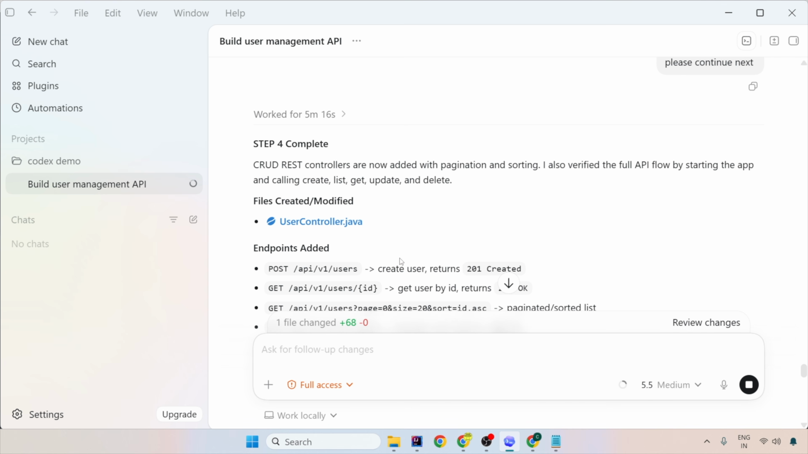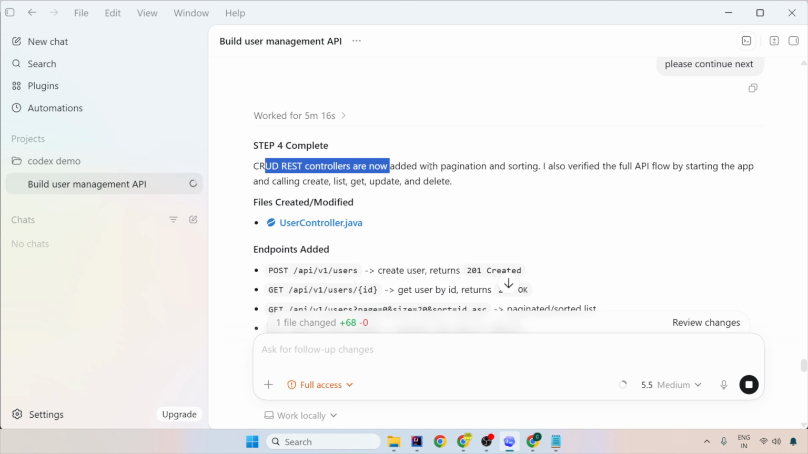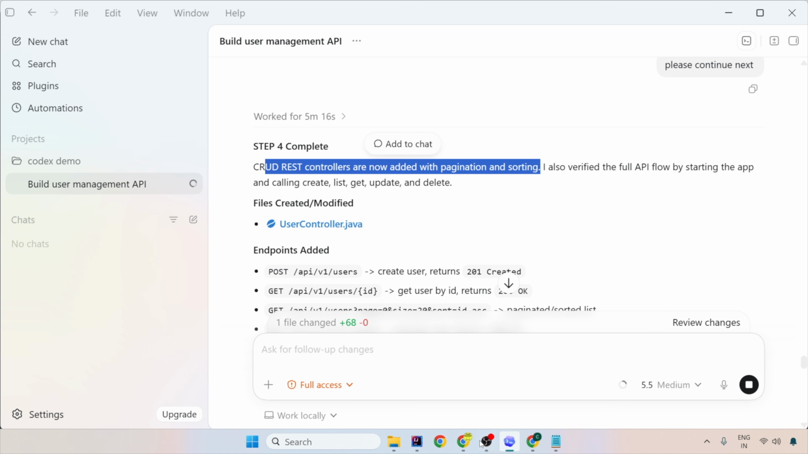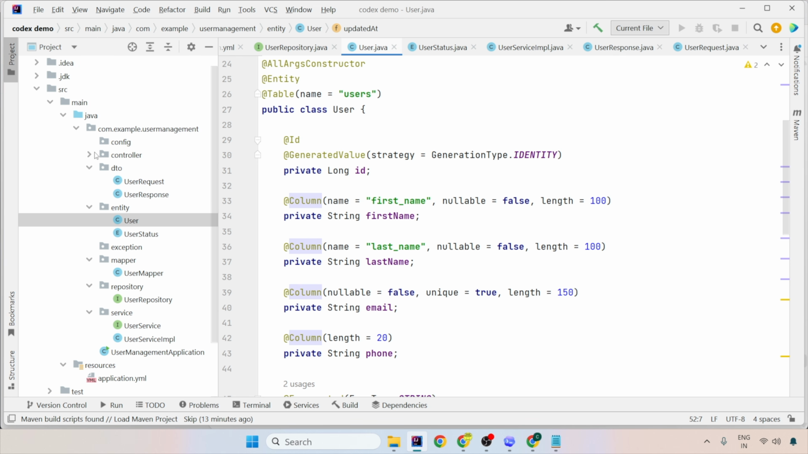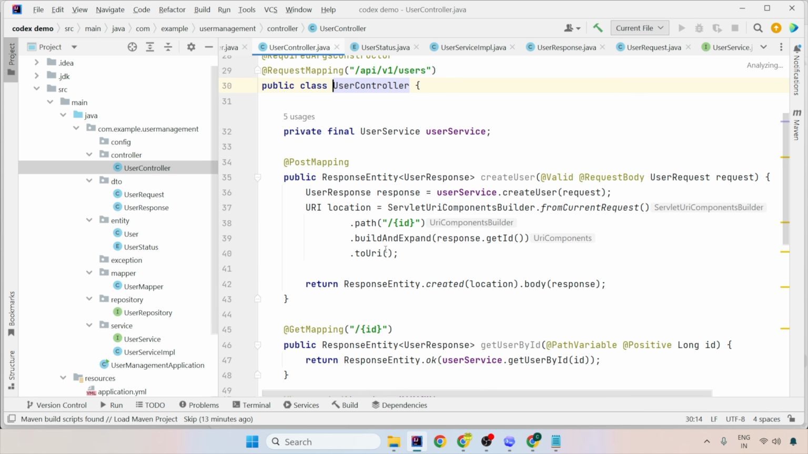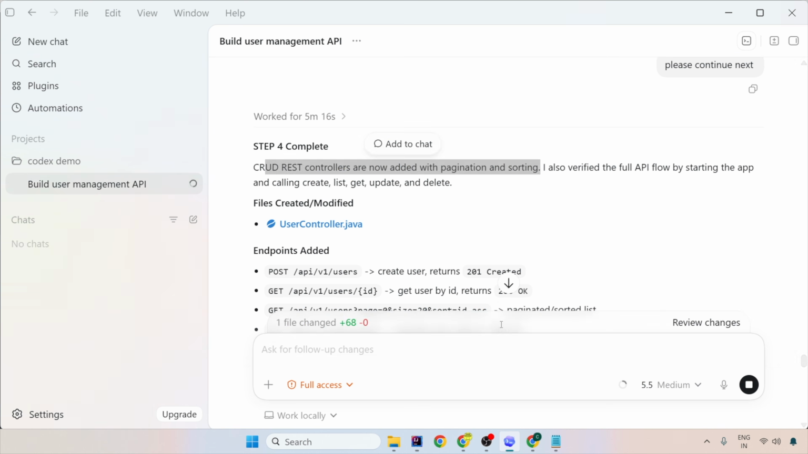Okay, now it says step 4 completed. CRUD controllers are now added with pagination and sorting. So let's go and see whether controllers are now created or not. So see, yes, the controller is created. And what we expect, a proper CRUD. Let's go back. It is asking something.